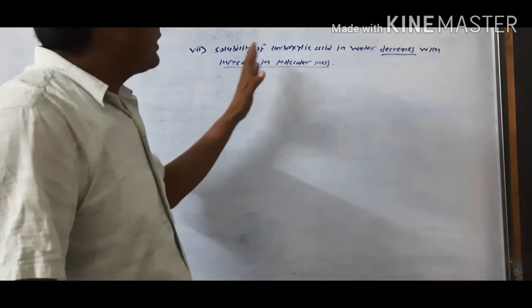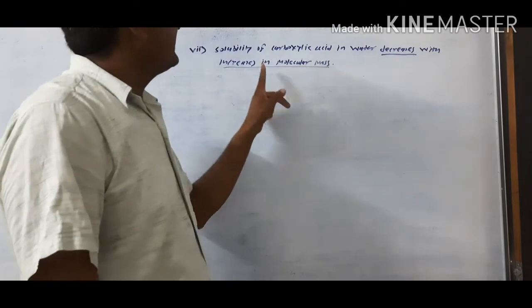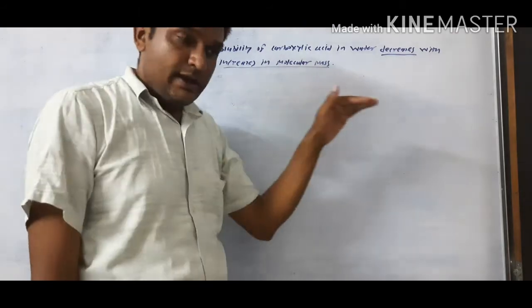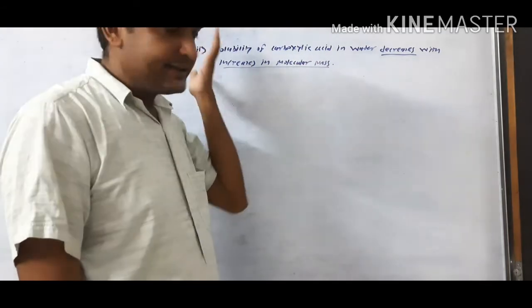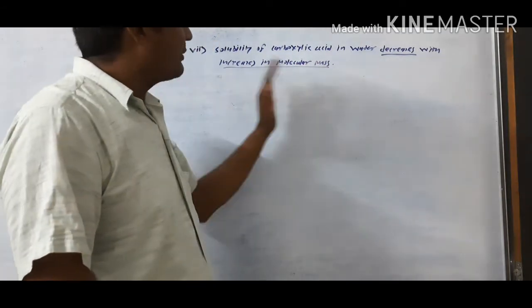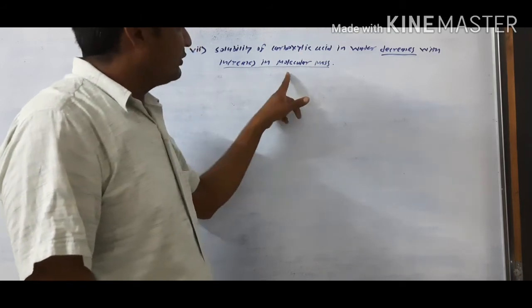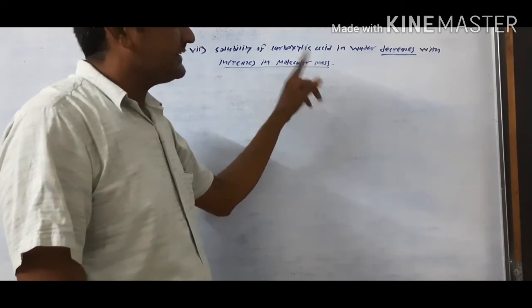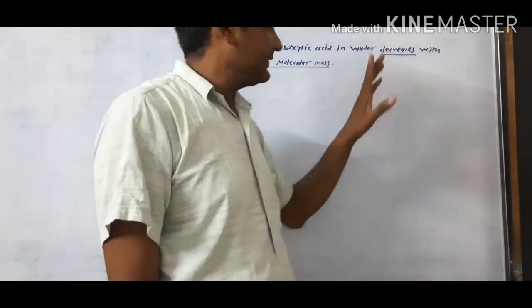The solubility of the carboxylic acid in water decreases with the increase in molar mass. This means that as the number of carbons in the carboxylic acid increases, the hydrocarbon part of the carboxylic acid increases, the molar mass also increases, and the solubility of the carboxylic acid in water decreases.